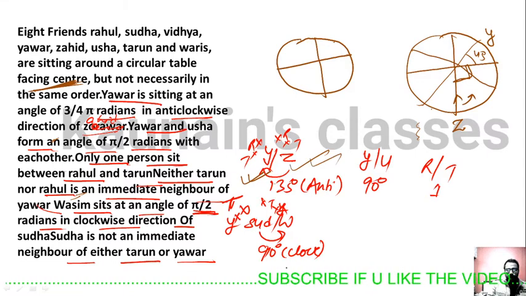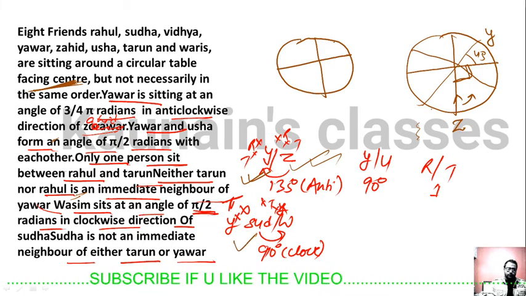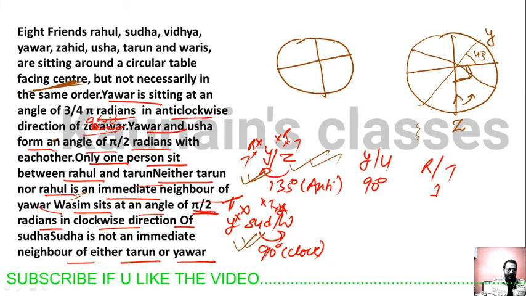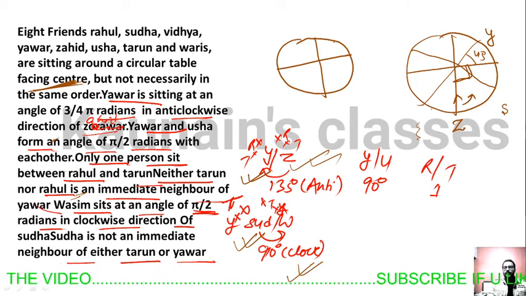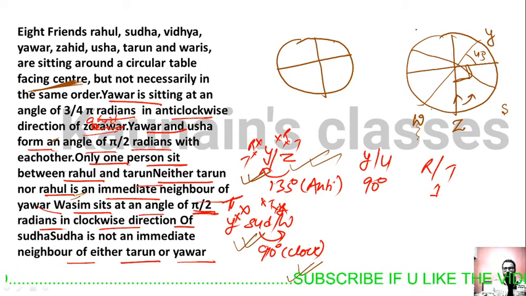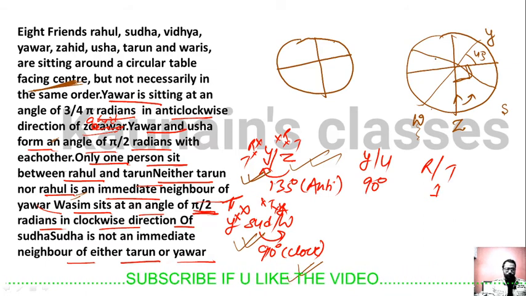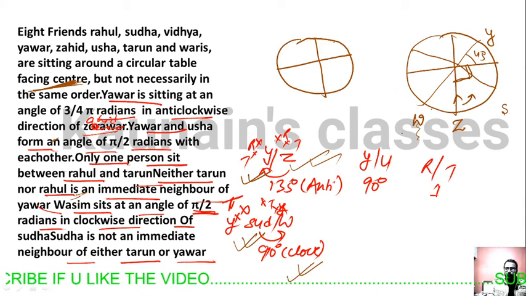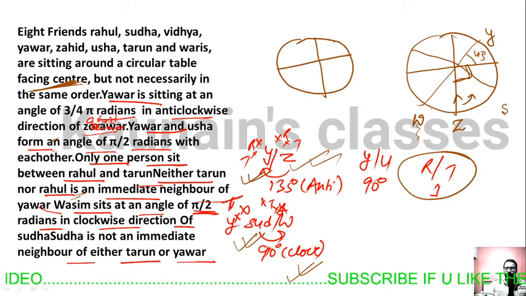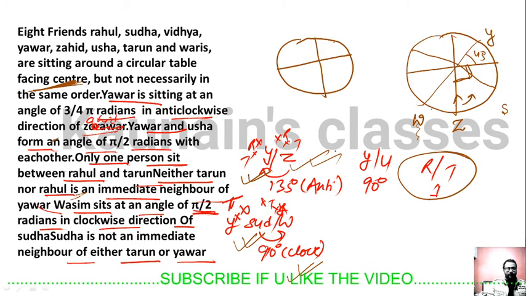Now we know that Sudha and Wasim are sitting at 90 degrees clockwise direction. If you place Sudha here and Wasim here, then there will not be any case where you will be able to place R and T. R is not an immediate neighbor of Y, and T is not an immediate neighbor of Sudha.